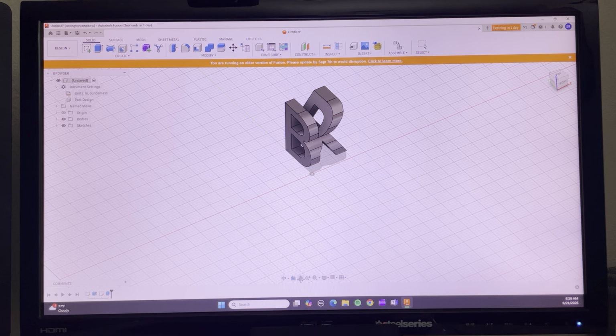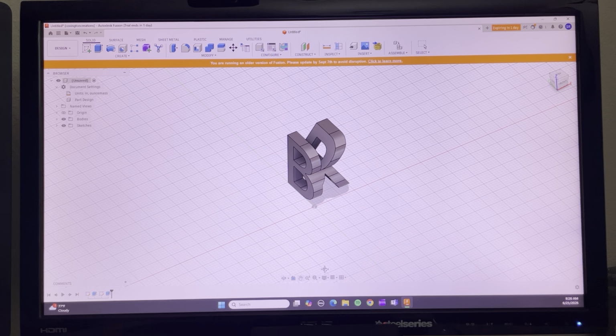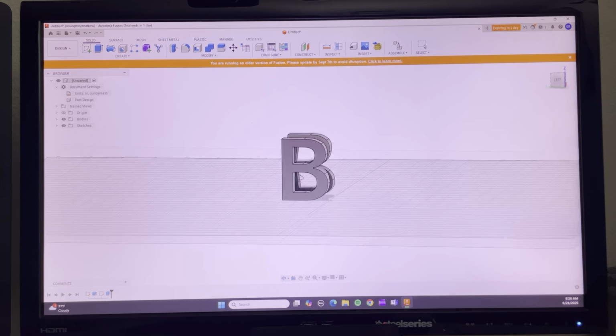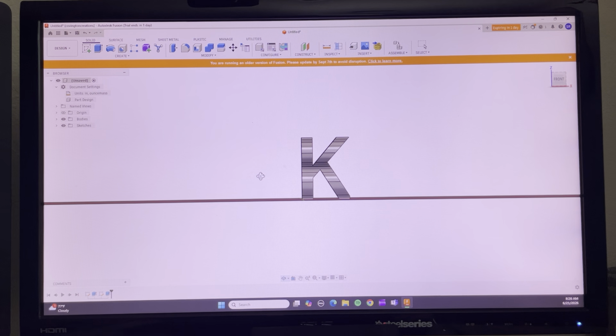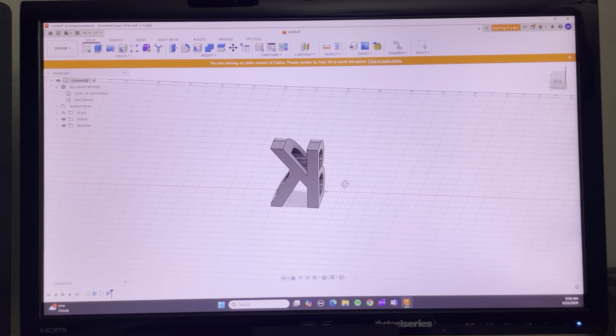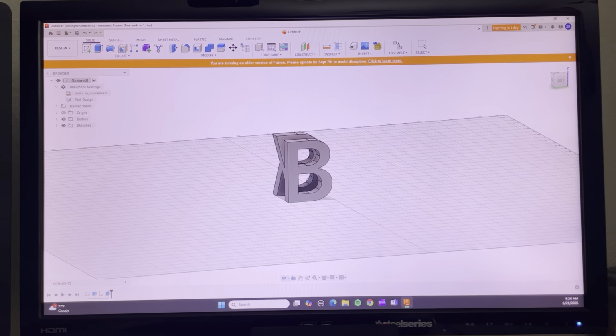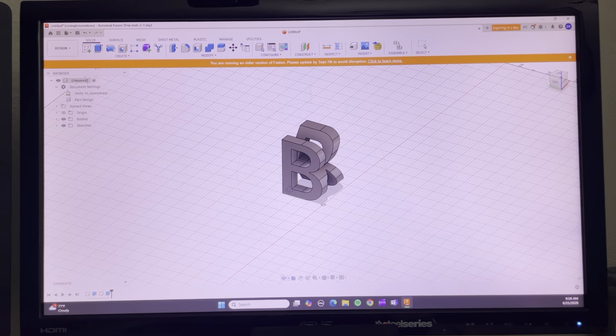So now you can click on the hand to just see your work. It's B on one side and it's K on the other side. It's reverse K on this side, but B, K. So now you go and save as.